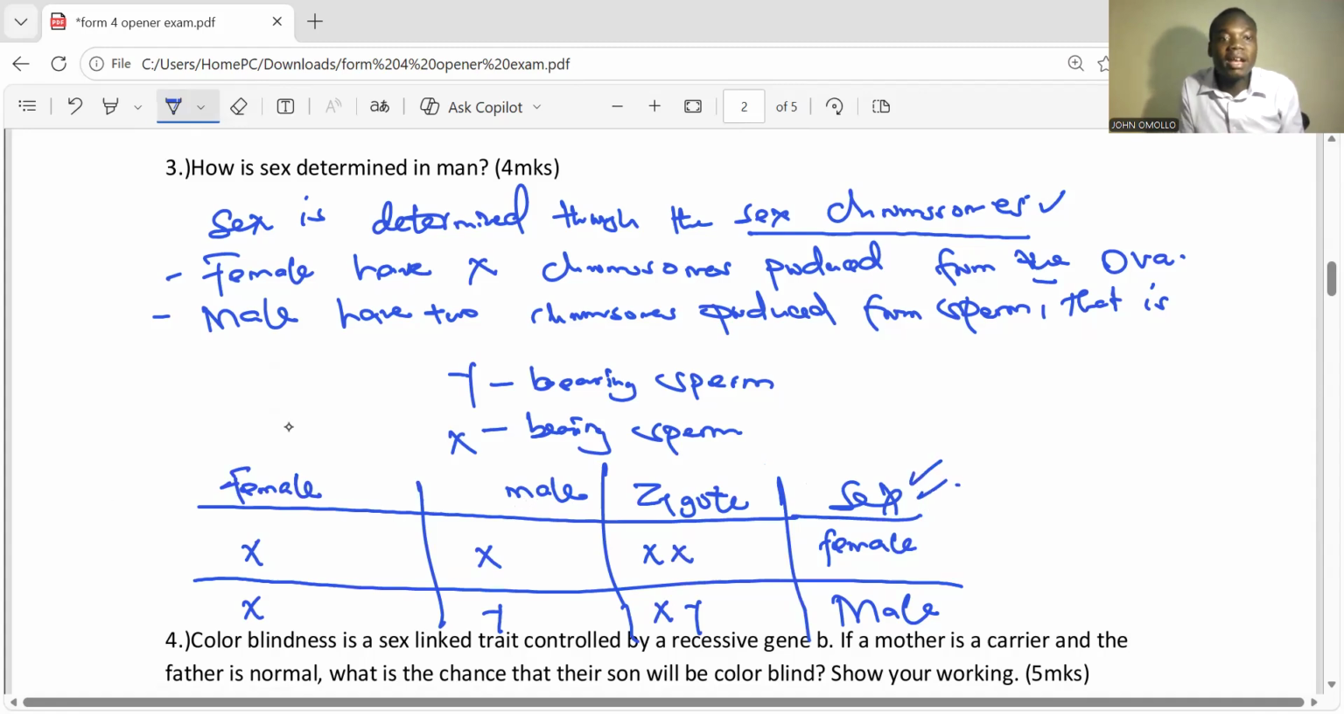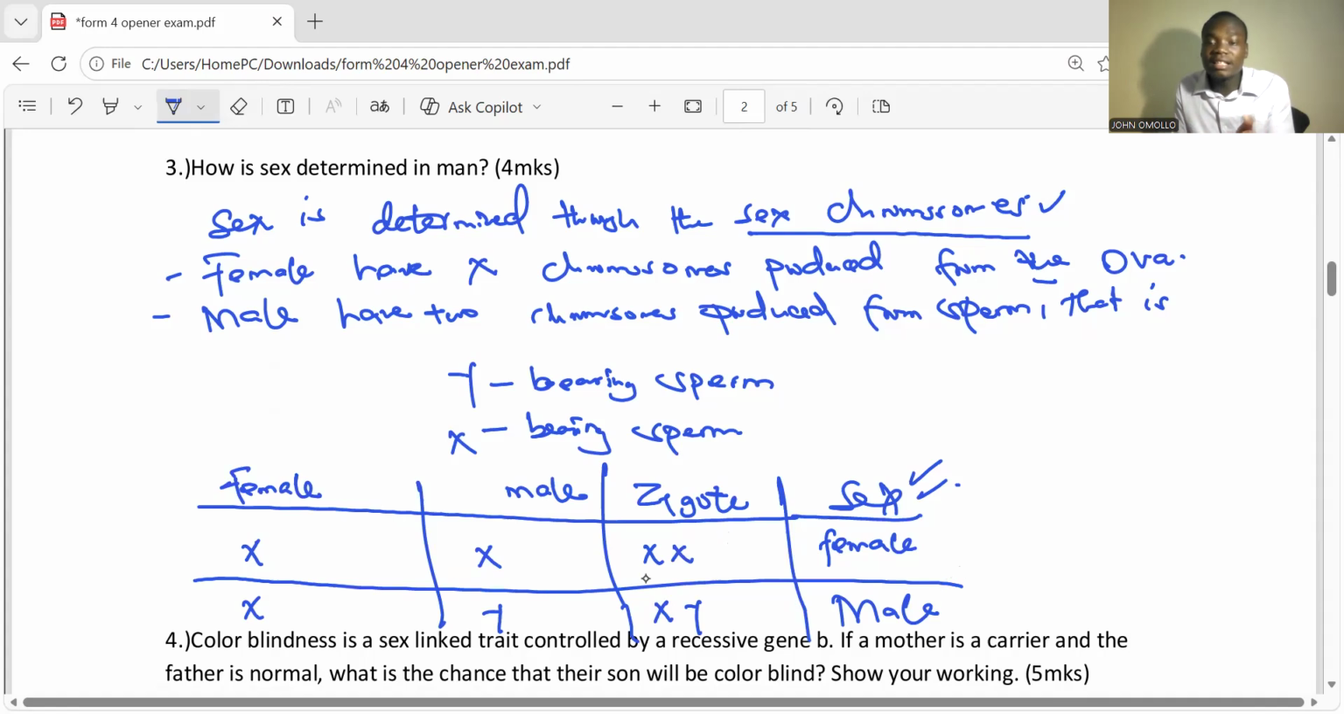So even though women have only X that is in the ova, the male sperm bears both X and Y. So that is how they cross, and then later on form a fertilized egg, the zygote. And later on the child is born, and it can be either female or male. Even before being born, it can be determined.